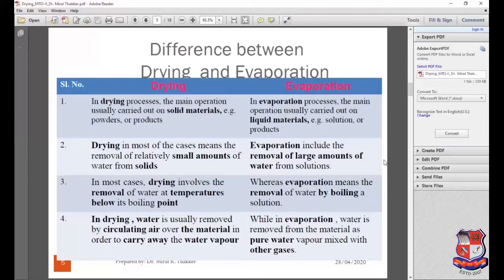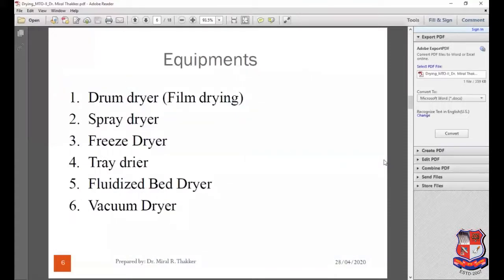At last, in drying, water is usually removed by circulating air over the material in order to carry away the water vapor, right? While in evaporation, water is removed from the material as pure water vapor mixed with other gases. So this is the basic difference between drying and evaporation.